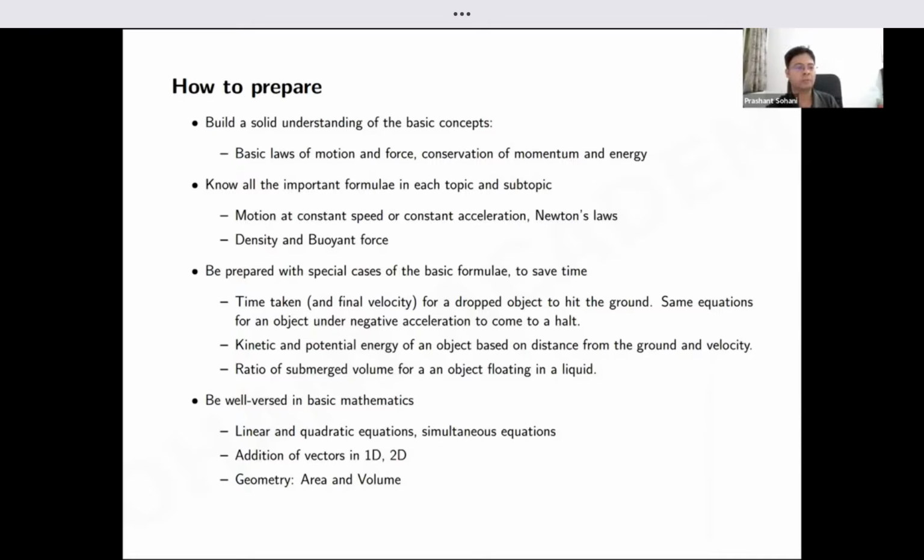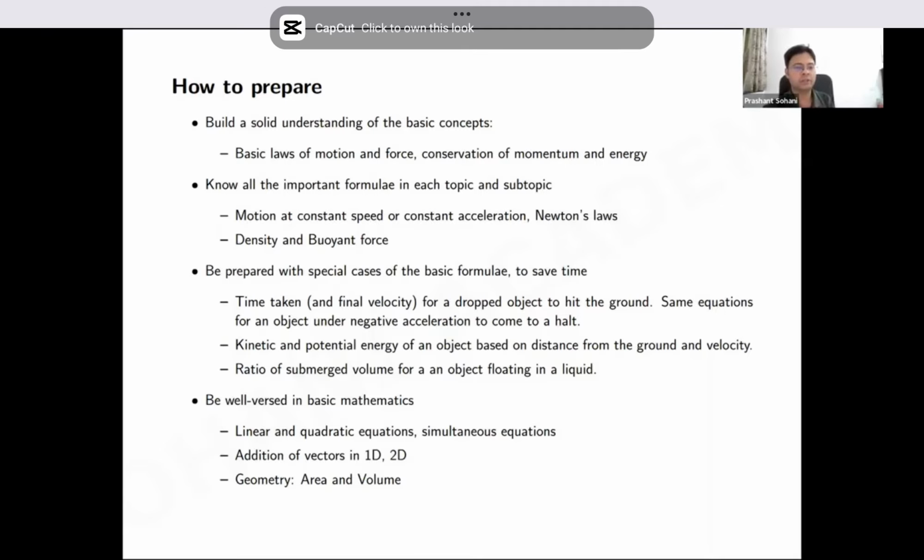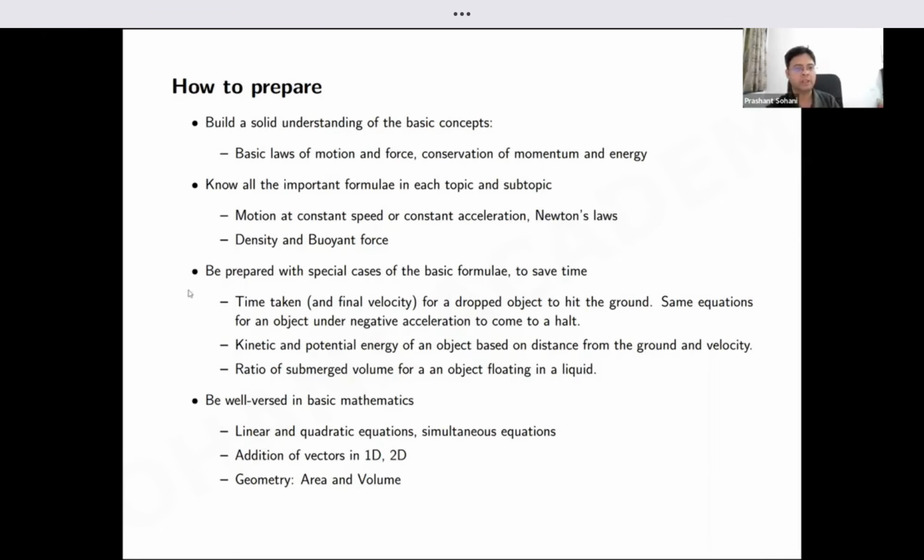That should not become the bottleneck, that you know all the physics but you made a calculation mistake, or you did not know how to solve an equation. That should not be the reason why you did not score well in physics. So these are the top points I think you should keep in mind. There may be a few other points that, based on your experience, you would like to add, but these are the basics of preparing well for physics.